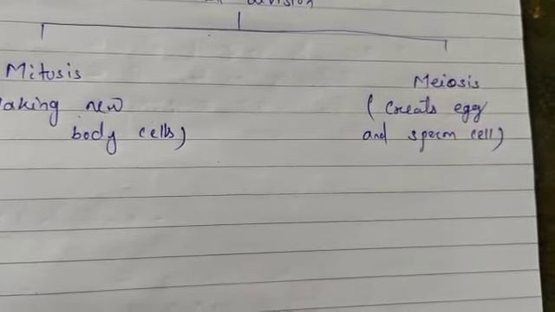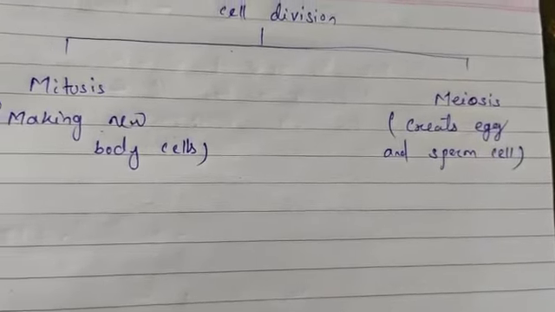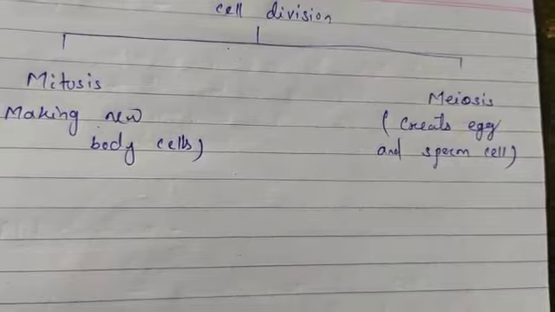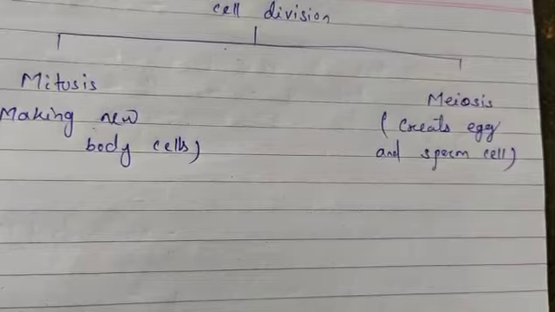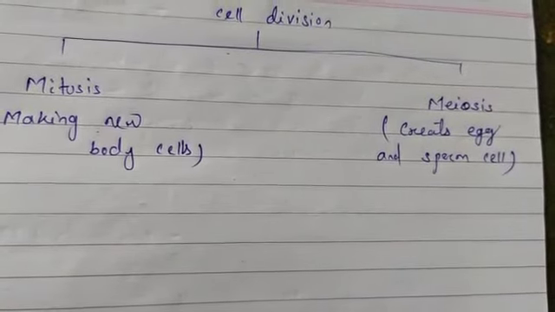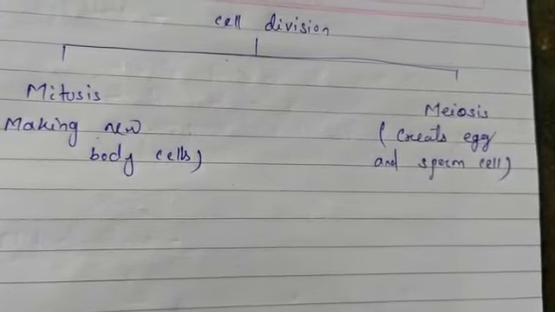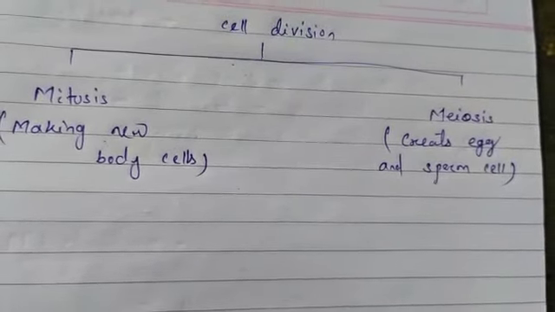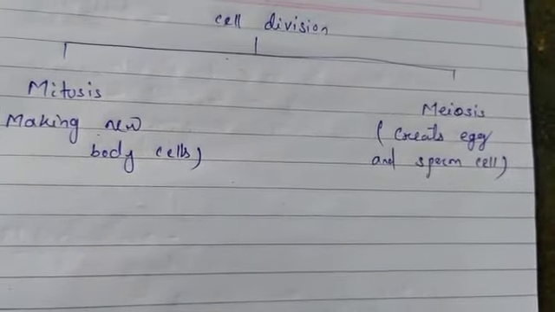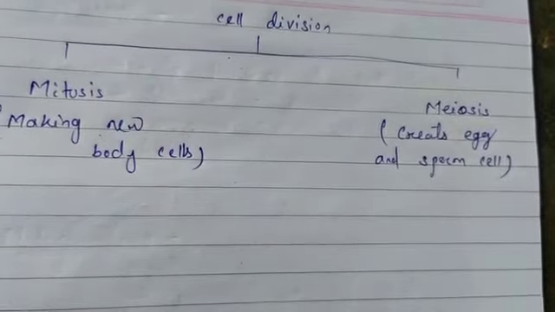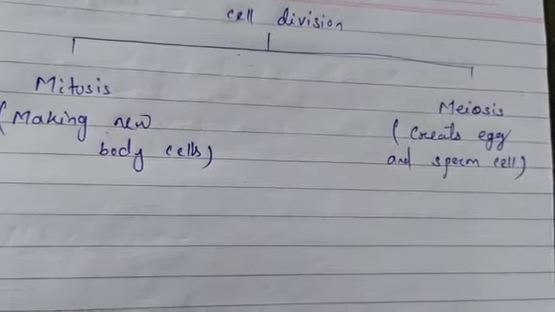Then it allows genetic variation through the process of DNA shuffling while the cells are dividing. So that means when the cells are again combining, the chromosomes are combined and it gives the full number of chromosomes, that is 46. But it is a two-step process and it reduces the chromosome number by half to form sperm and egg cells, but it ensures that humans have the same number of chromosomes in each generation. And it also allows genetic variation through the process of DNA shuffling while the cells are dividing.